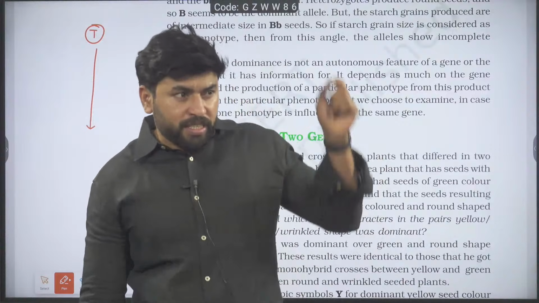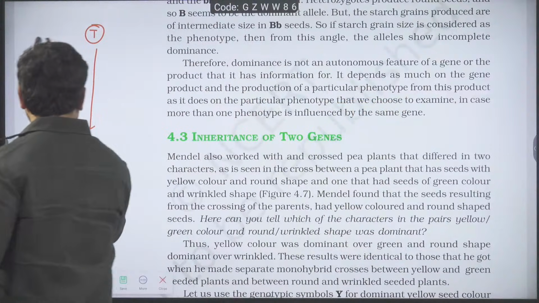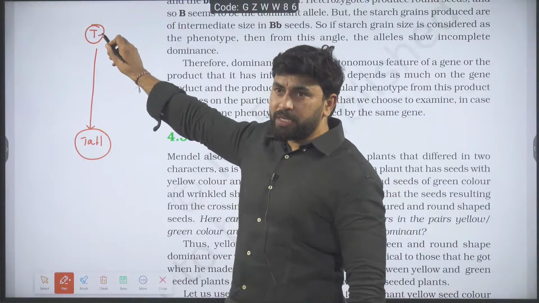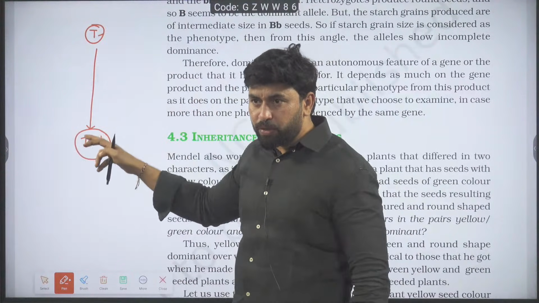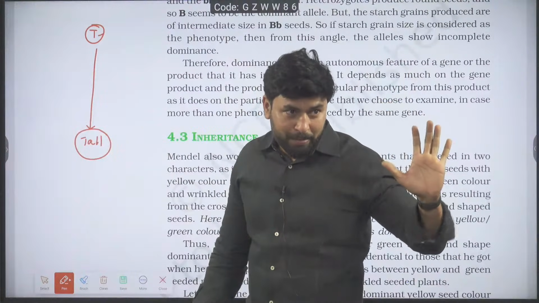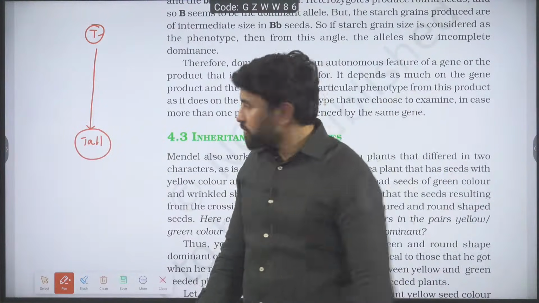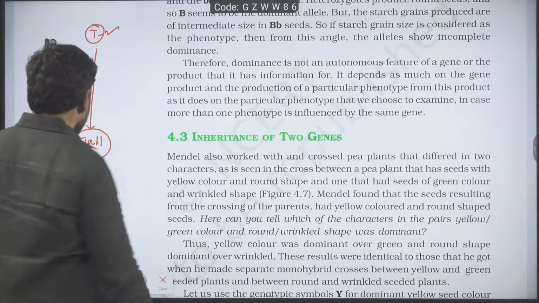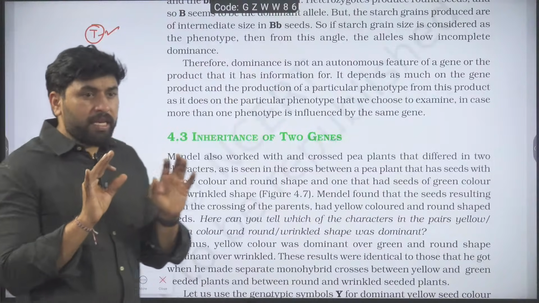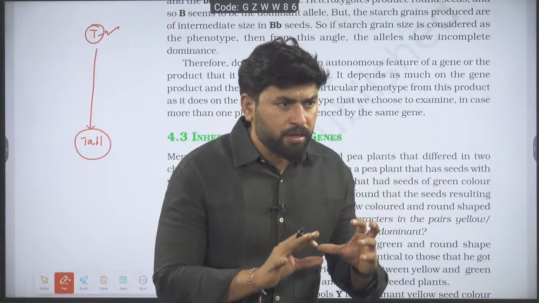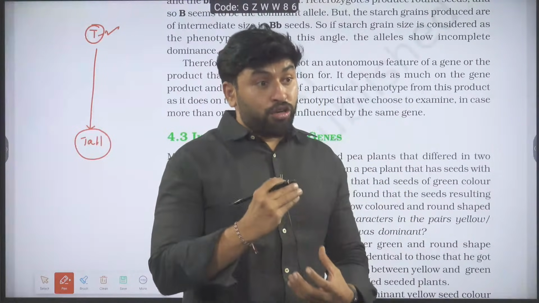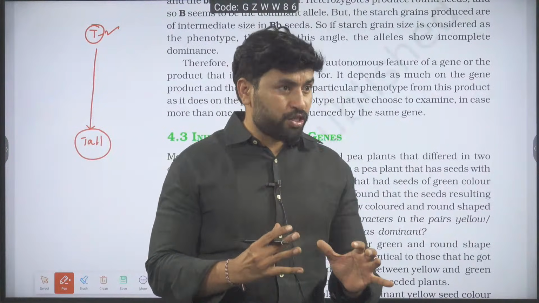How do I know it is dominant? If it produces tallness. If an allele is present in an individual and that allele is producing tallness, then only I can understand it has capital T. Is it okay? Now observe. Capital T is able to produce tall. First we will understand the general biochemistry behind the production of tallness. Then we will understand what we mean by dominance not being an autonomous feature of a gene.